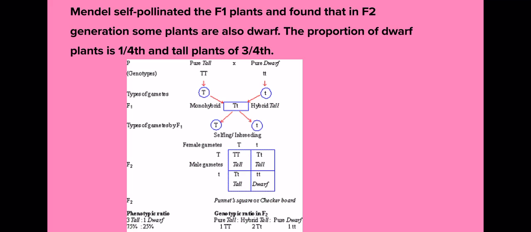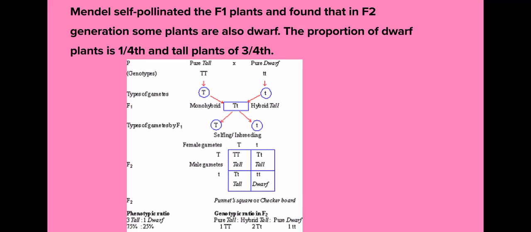The morphological trait which we are seeing from outside is said to be the phenotype, right? Because to study the genotype or the genic constitution of any plant is quite difficult. This we will study in molecular biology. So in the first filial generation, the phenotype, that means what you see from outside, all plants were tall, right? So where did this dwarf trait disappear?